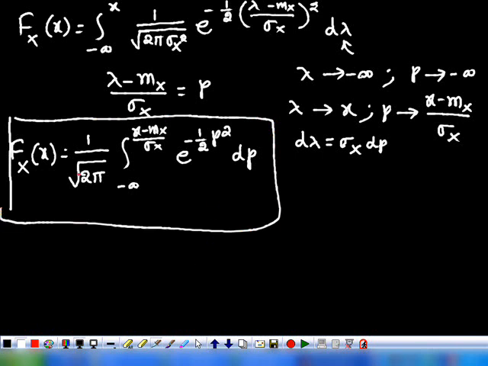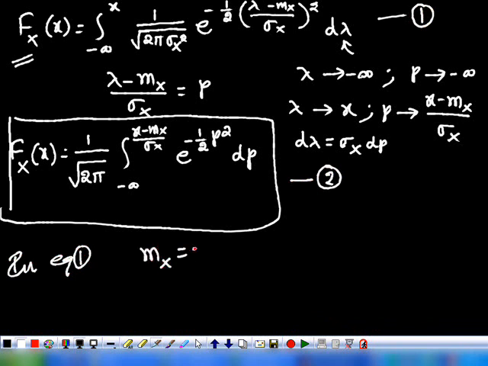So before going to see how we can evaluate this, let us take this expression. I call this equation 1 and let it be 2. In equation 1, we let mx equivalent to 0 and sigma x equivalent to 1. We are letting the mean value of the random variable be 0 and its standard deviation be 1.